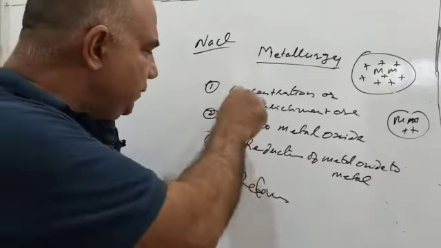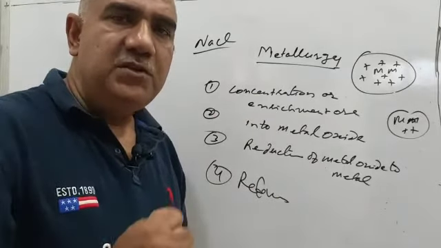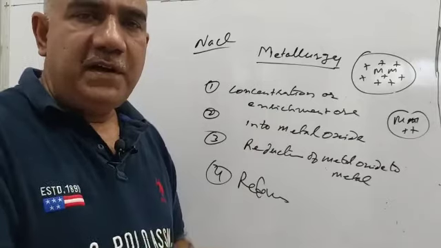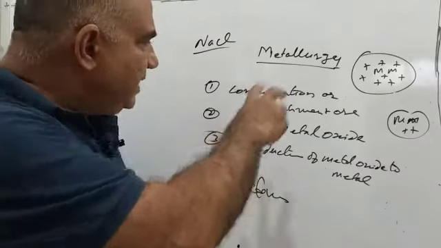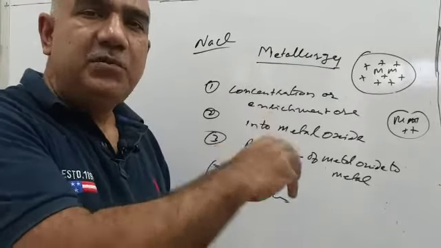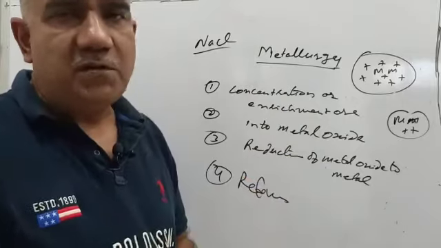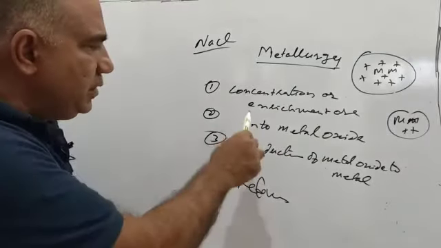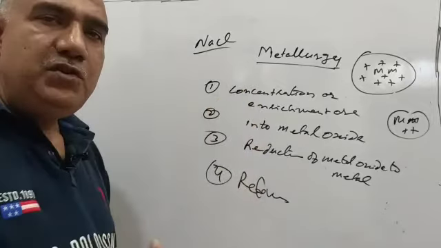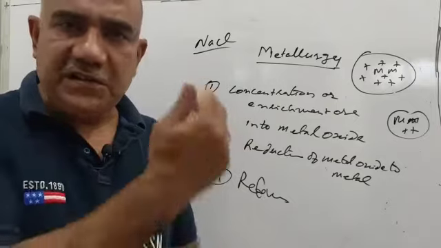So these four steps are followed in obtaining a metal from its ore. And finally we have done the refining also. So we say metallurgy means the sum total of all these processes which are involved in extraction of a metal from its ore and refining. That was all about metallurgy. And please do remember, these are the steps we usually follow for extraction of a metal from its ore. Not in every case these steps are followed.